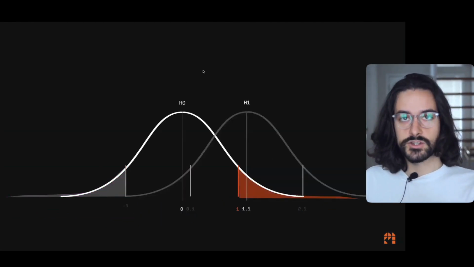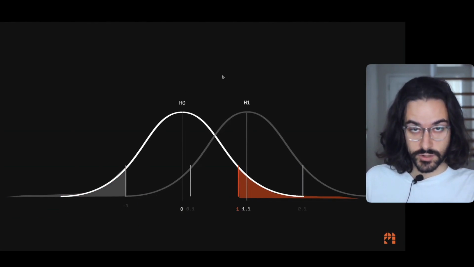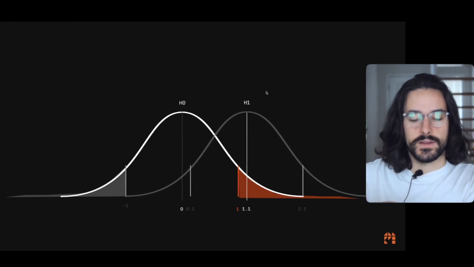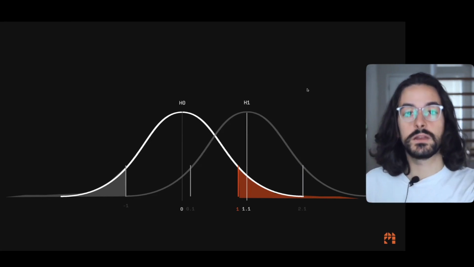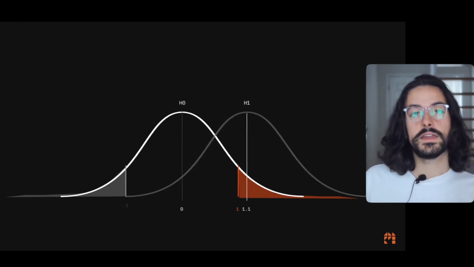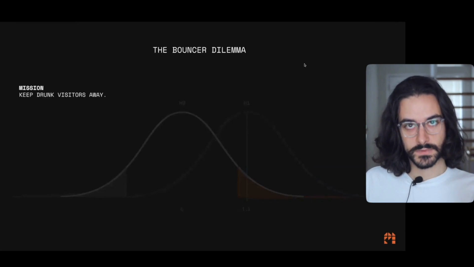So you know that H0 is showing us the world 0 distribution, a world in which the null hypothesis is true. And H1 is showing us the alternative hypothesis, right? A world in which anything but 0 is true. And that's how we get to the Bowser dilemma.